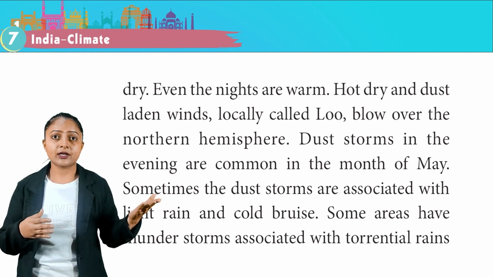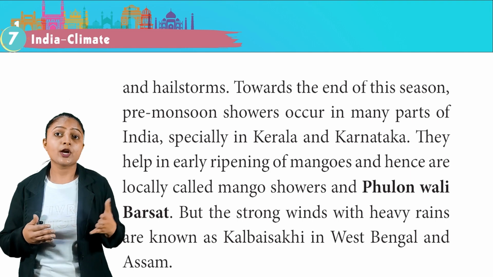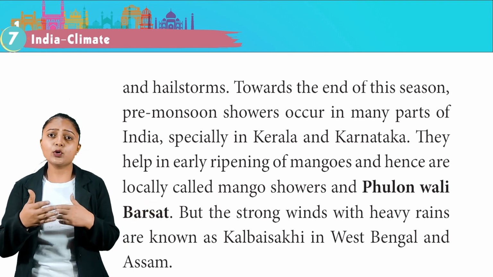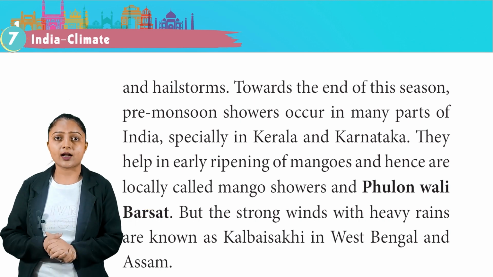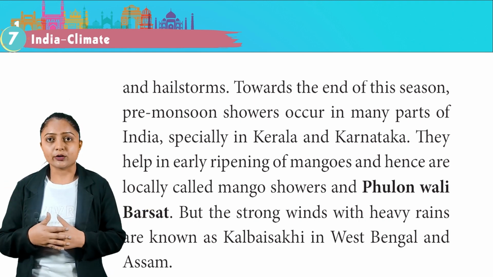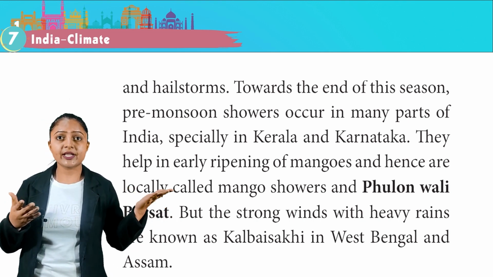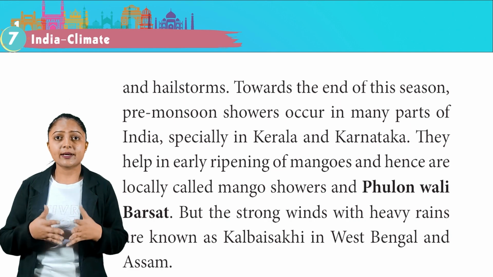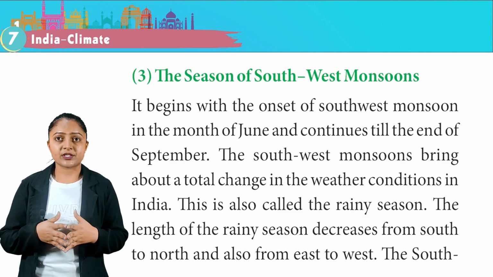Some areas have thunderstorms associated with torrential rains and hailstorms. Towards the end of this season, pre-monsoon showers occur in many parts of India, especially in Kerala and Karnataka. They help in early ripening of mangoes and hence are locally called mango showers and Phoolon wali barsat. But the strong winds with heavy rains are known as Kal Baisakhi in West Bengal and Assam. The season of southwest monsoons.